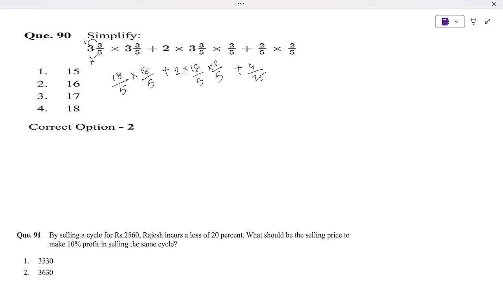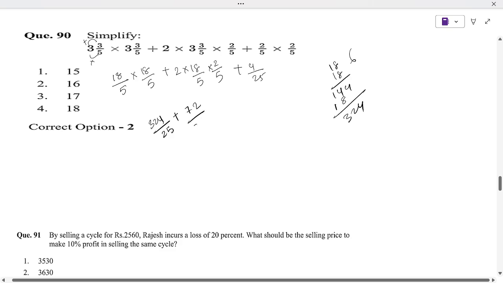So 18 times 18, let's check. 18 times 18 is 324. 4 8s are 32, 3 in hand, 4 1s are 4, 7. So 18 times 4 is 72, by 25, plus 4 by 25.